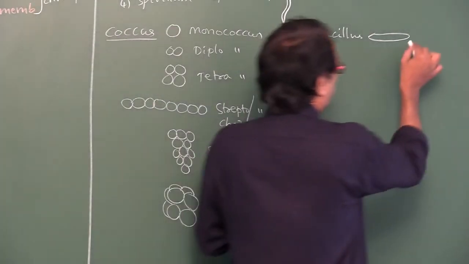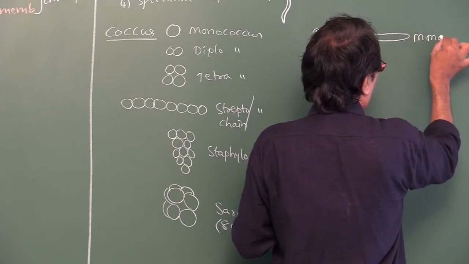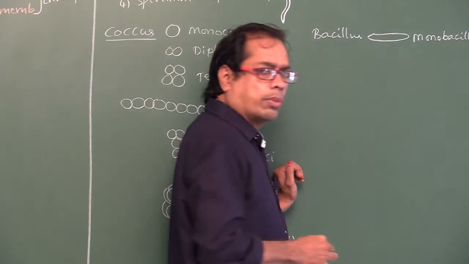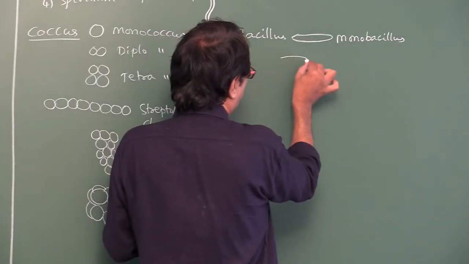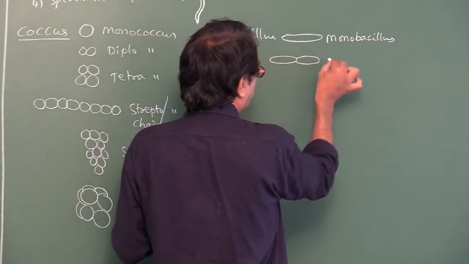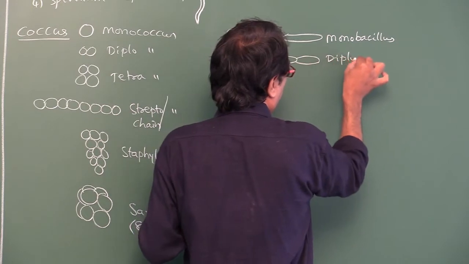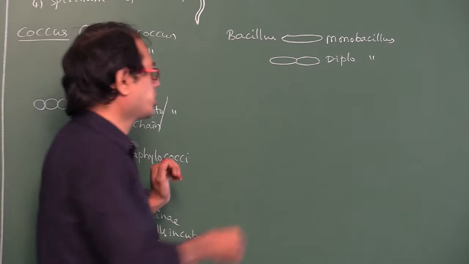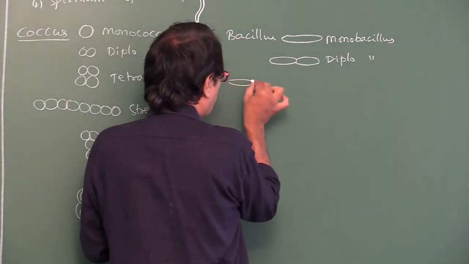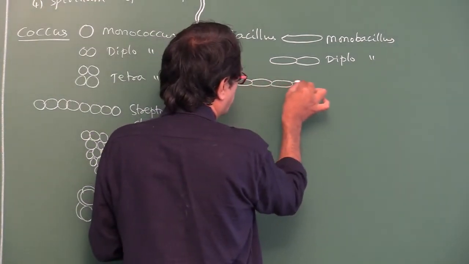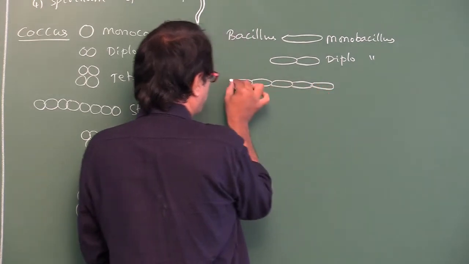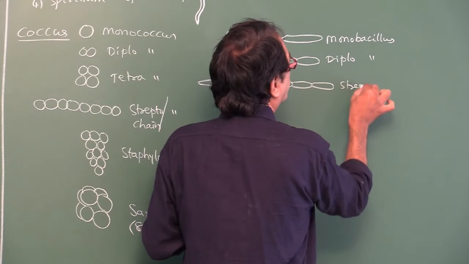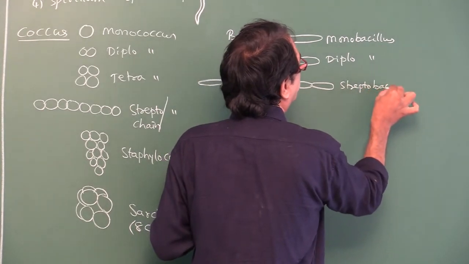If it is one, it is so called Monobacillus. If the arrangement is in 2, it is so called Diplobacillus. If those are arranged in the form of a chain, like this, it is so called Streptobacillus.